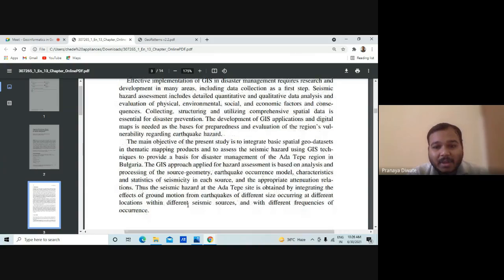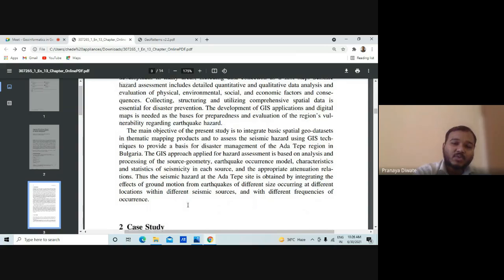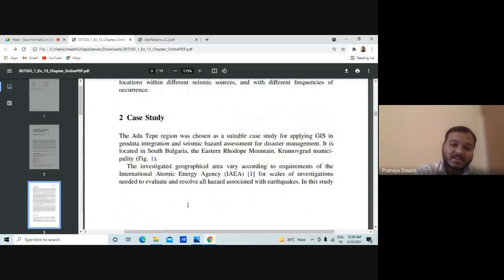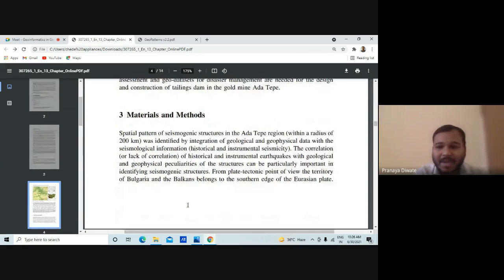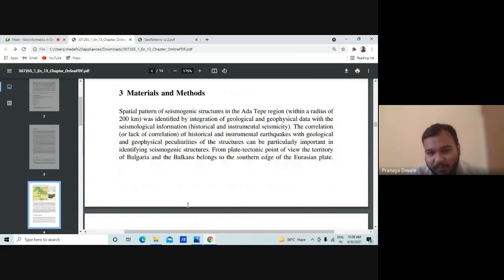The GIS approach applied here is for the analysis. They describe what kind of data sets were used, and the study area, which is not that much of use for us. Now, the main component we are going to see is the material and methodology, meaning what kind of methodology we are adopting to produce seismic zonation of that particular area.